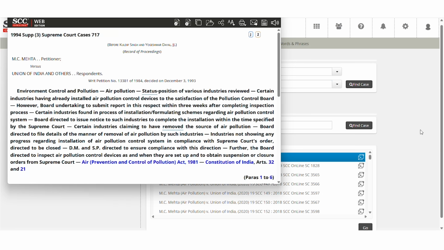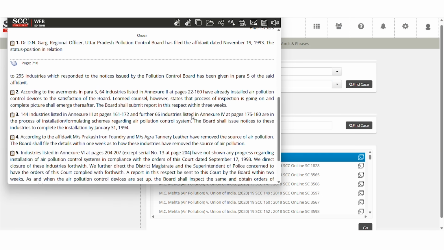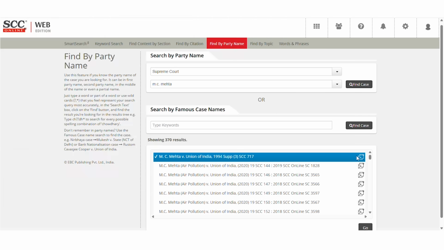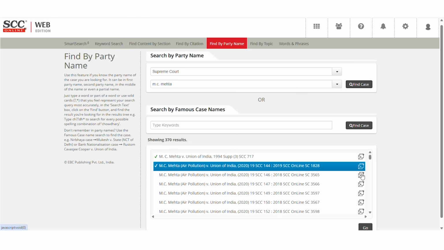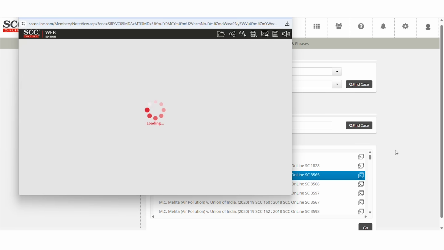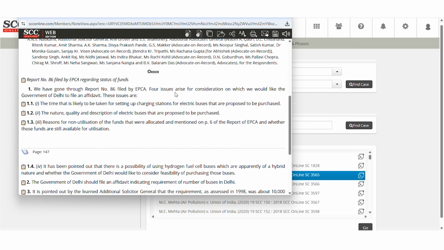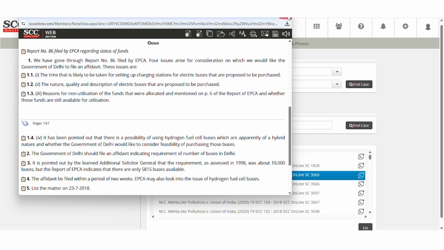Click on the pop-out icon on the right corner of each case to open it in a separate window. You can open as many windows as you want without losing the searched list. You asked for it and we made it possible. Your research made easier. Here is a tip.